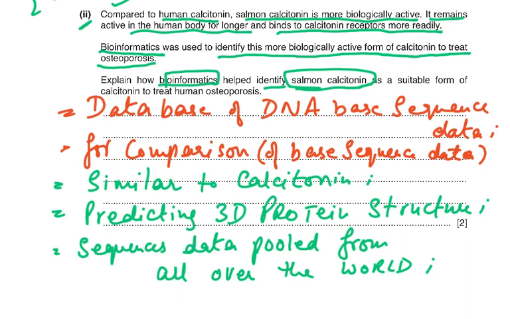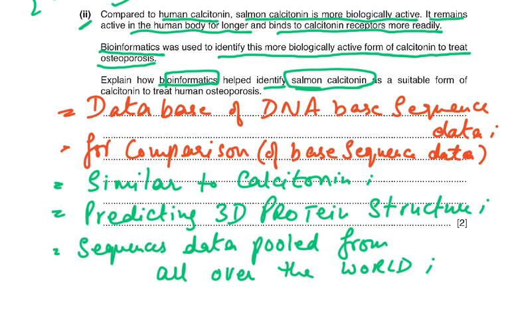Naturally, what is bioinformatics? It's a database of DNA-based sequence data, and it is for comparison of base sequence data. And naturally, we want to compare calcitonin from different organisms. We want to compare fish calcitonin, human calcitonin, maybe some other animals' calcitonin.